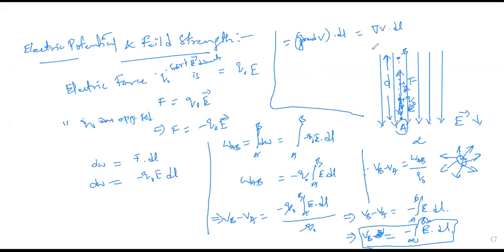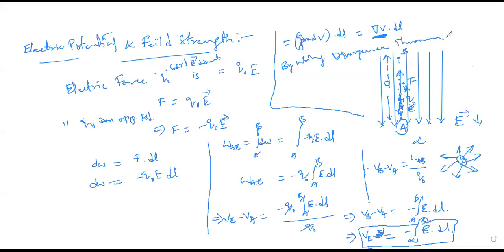We have taken this only for a particular direction, but with respect to a positive charge, we can get it in all three axes, so by using the divergence theorem.